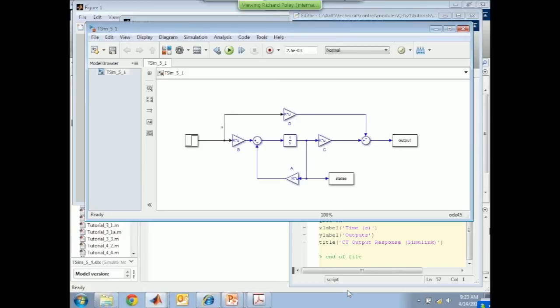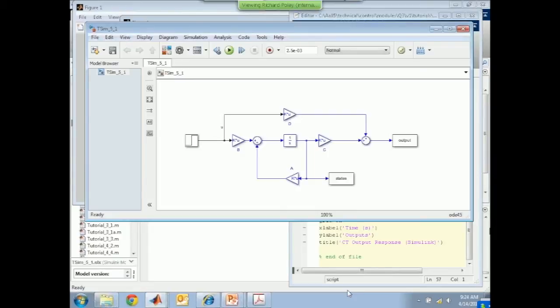Here's the D matrix, which we happen to know is 0, but MATLAB doesn't know that, Simulink doesn't know that yet. And then the output is C times X plus D times U. And then the output and the states are connected to these blocks, which just capture those variables in an array. So it's going to be an array of numbers of however many elements there are, because this is going to be a time vector output. And we're going to then pass these back into the workspace.